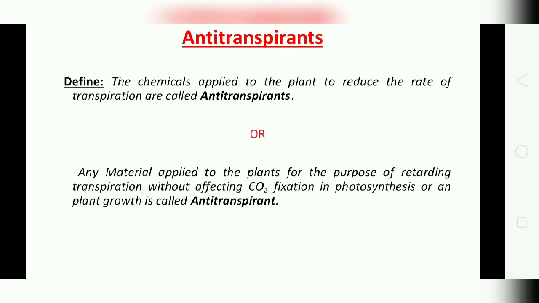So what is the definition? The chemical applied to the plant to reduce the rate of transpiration is called an anti-transpirant.